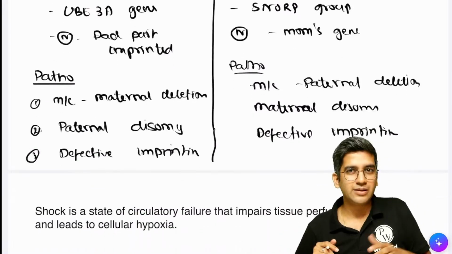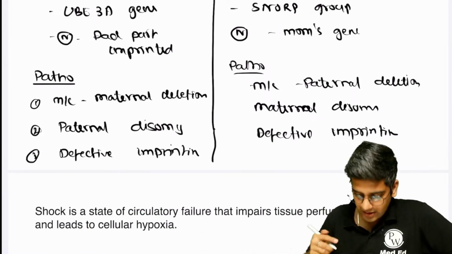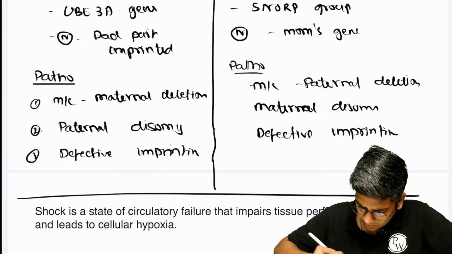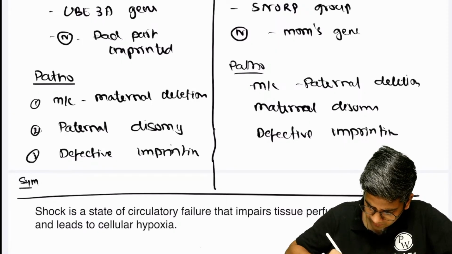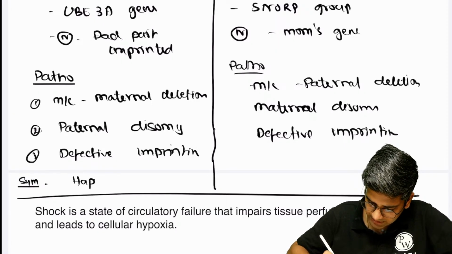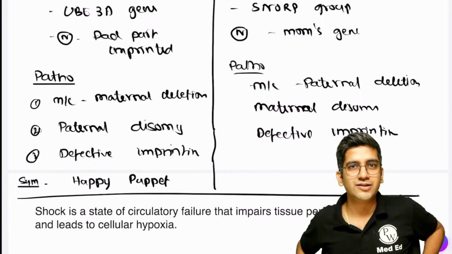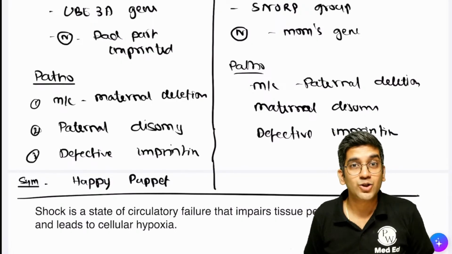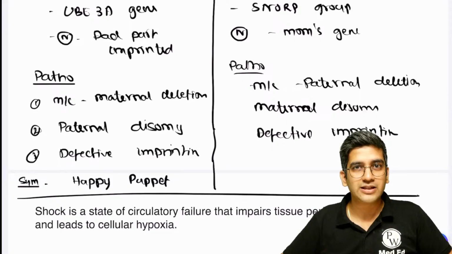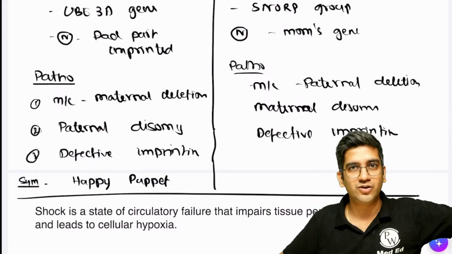Symptoms. We cannot stop without symptoms, right? Can anyone tell me the symptom of Prader-Willi? This I told, the exact symptom. We call them happy puppets. Reason? They laugh without a reason, right? Inappropriate laughter. Joker. That's what we read during the class, right? Joker in the DC universe.